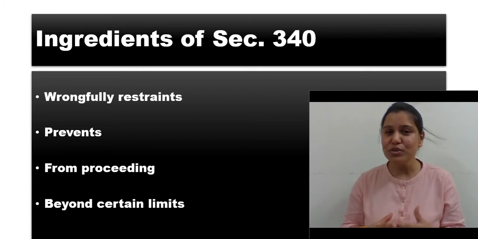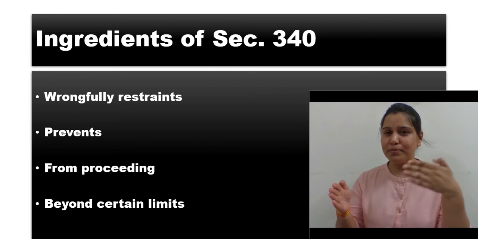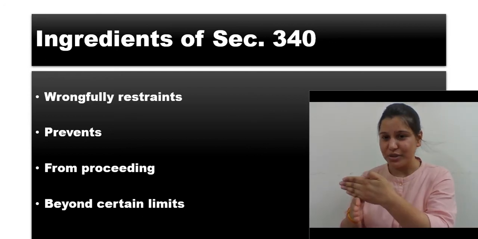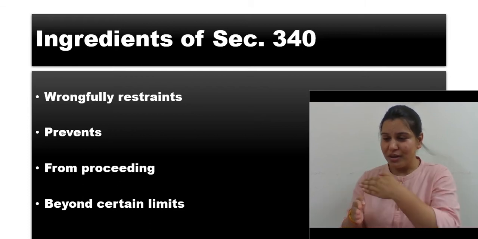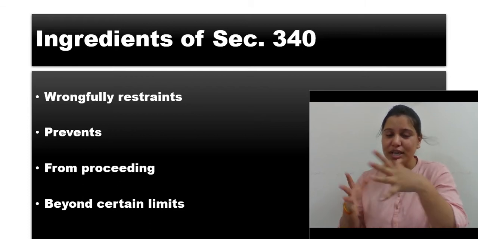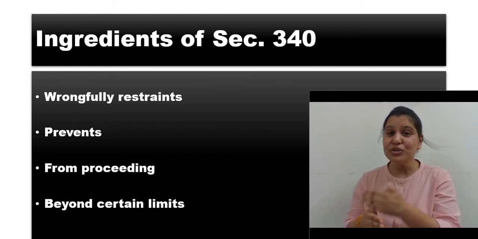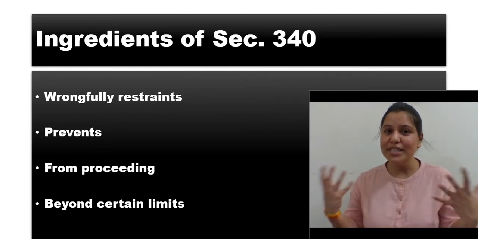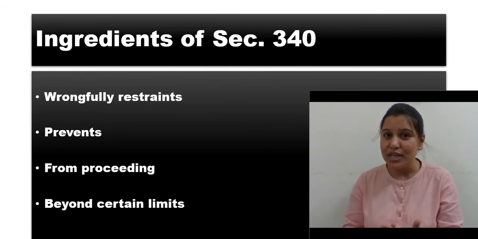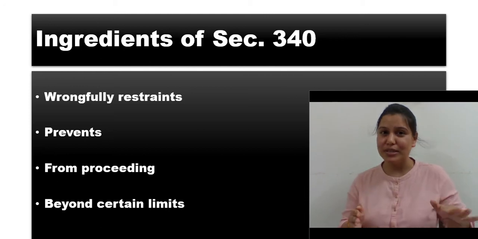In the previous session we had seen that a person is just prevented from moving in one direction, and of course that person had other directions open to move. But coming to this section, all the doors or all the other ways are also closed, and that person is completely confined and restrained from moving beyond a certain limit.